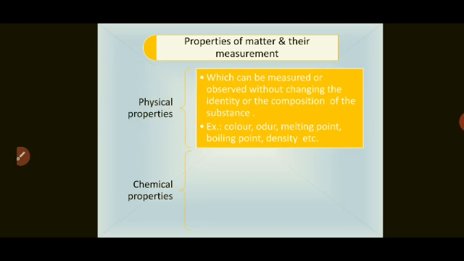What is meant by physical properties? The properties which can be measured or observed without changing the identity or the composition, means without doing any change in the given substance. Example: color, odor, melting point, boiling point, density, etc.